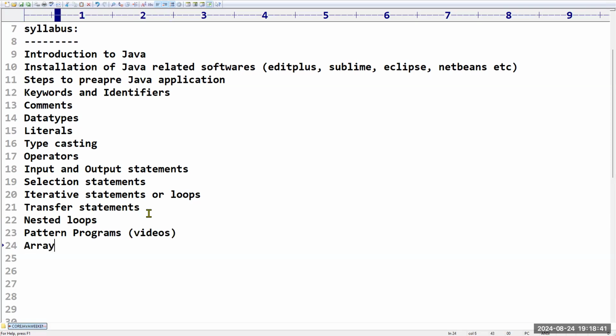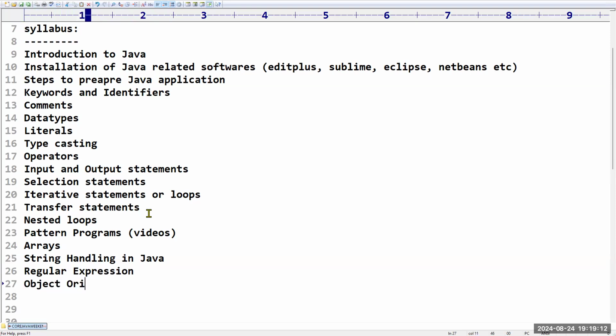Next, arrays. In every programming language, there is a concept of arrays. Next, string handling in Java, how you can work with strings. When compared with other programming languages, Java strings are very, very important, so how you are going to deal with them. Next, regular expressions, how to write regular expression code.